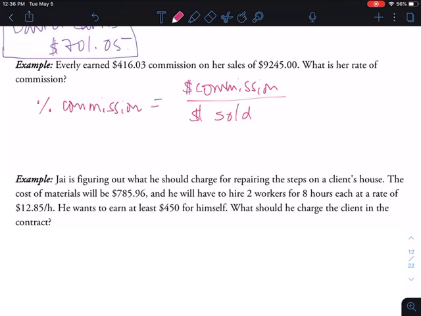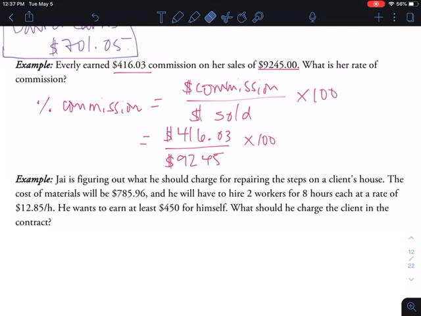So in this case, the dollars of commission are here, so that's $416.03, and the dollars sold are here, so 9,245. And then we're going to always multiply by 100 when we're finding a percentage. Okay, I need to write this a little bit smaller though. Hold on one second. There we go.